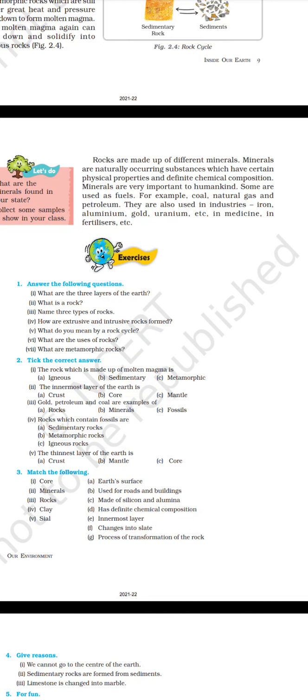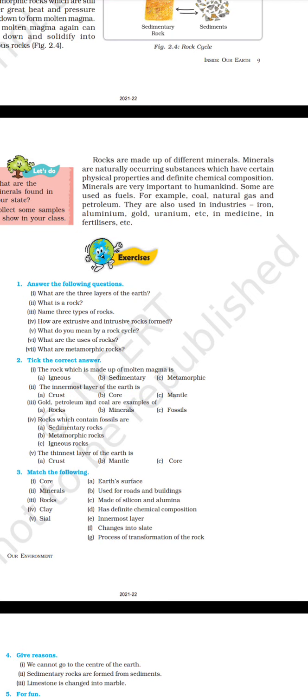Rocks are made up of different minerals. Minerals are naturally occurring substances which have certain physical properties and definite chemical composition. Minerals are very important to humankind. Some are used as fuels, for example, coal, natural gas, and petroleum. They are also used in industries: iron, aluminum, gold, uranium, etc. In medicine, in fertilizers, etc. Let's do. What are the minerals found in your state? Collect some samples to show in your class.